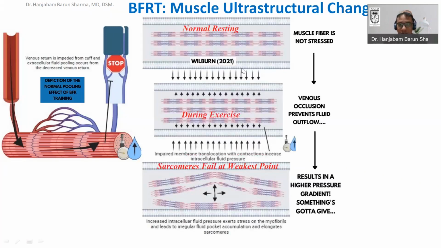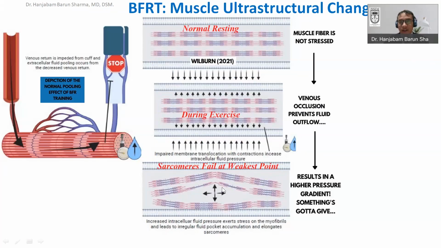Another important point that the author Wilburn and colleagues have seen is that because of the venous occlusion, you are preventing the venous outflow, so there will be accumulation of fluid inside the cell also. Ultimately, there is impaired membrane transfer with the contraction and increased intracellular fluid pressure. Because of the increased intracellular fluid pressure, the sarcomere may fail at its weakest point. This increased intracellular pressure exerts stress on the myofibril and leads to irregular fluid pocket accumulation, and this may elongate the sarcomere.